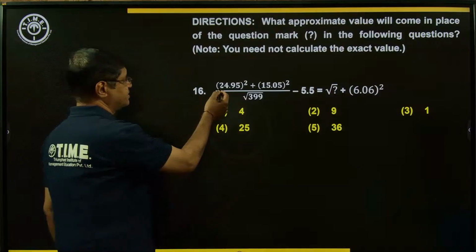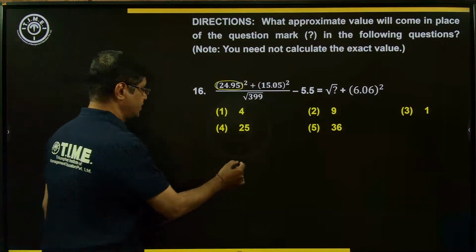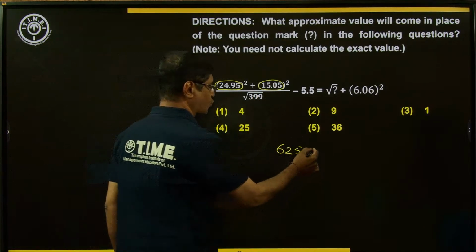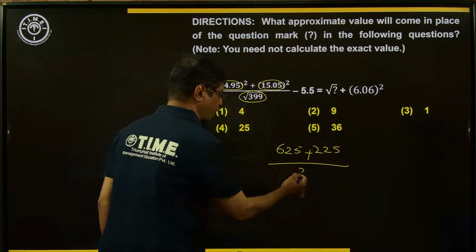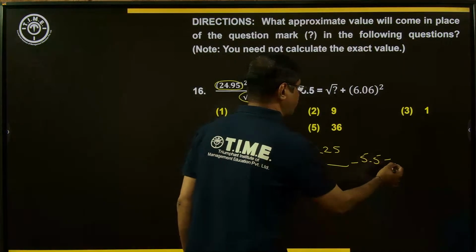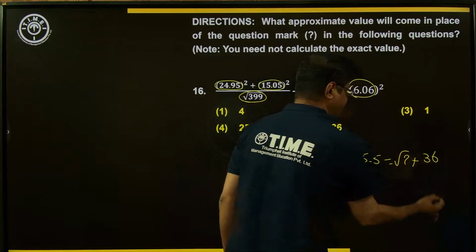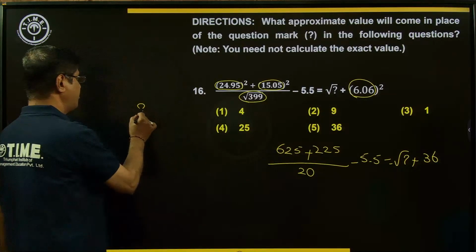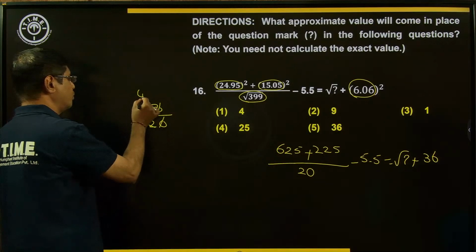If you observe here, 24.95 is close to 25. 25 squared is 625. Now this is close to 15, and 15 squared is 225. Here it is close to 400, and the square root of 400 is 20. Minus 5.5 is equal to the square root of question mark plus, which is close to 6, and 6 squared is 36. Dear students, 625 plus 225 is 850. 850 by 20, the zeros cancel, now here 42.5.